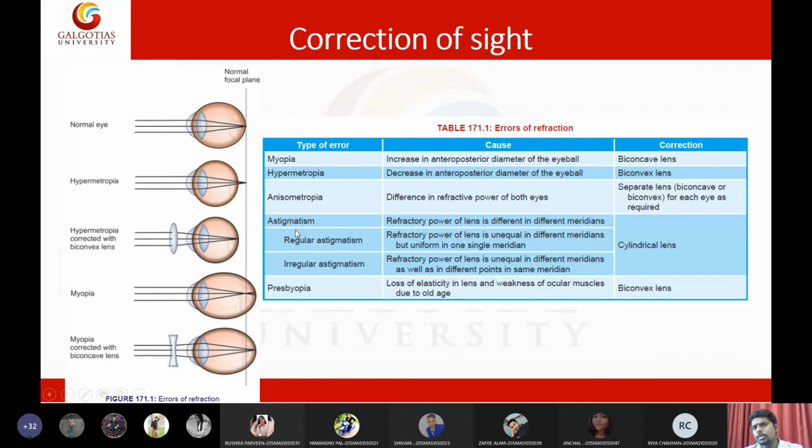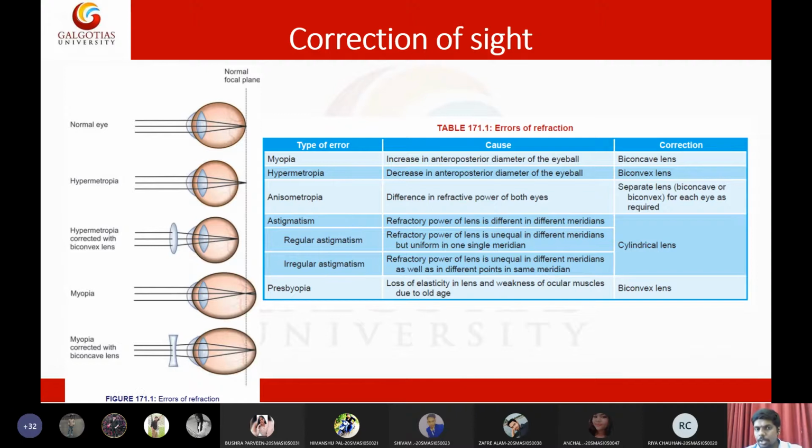Then astigmatism is of two types: regular astigmatism and irregular astigmatism. This you need not worry about. You just write astigmatism. Astigmatism means abnormal scattering of light within the retina.